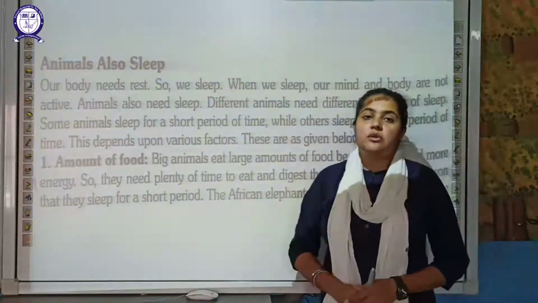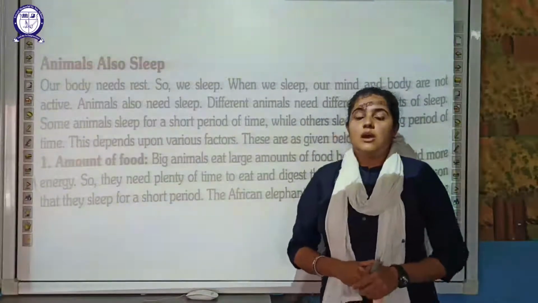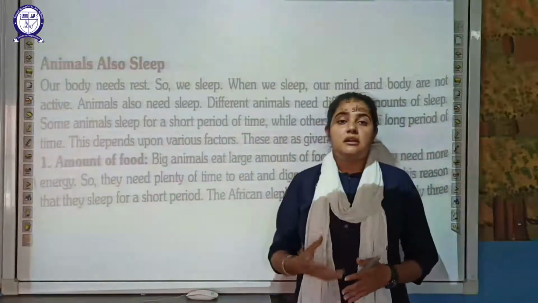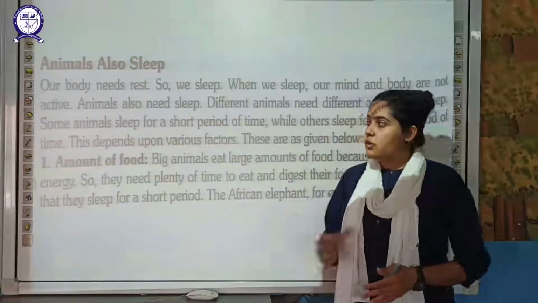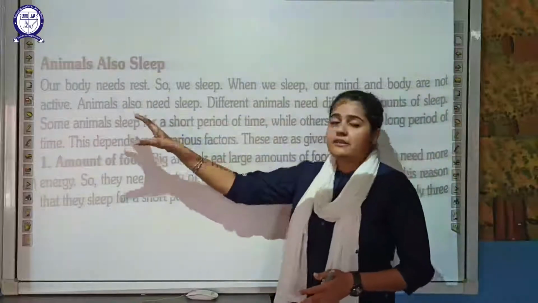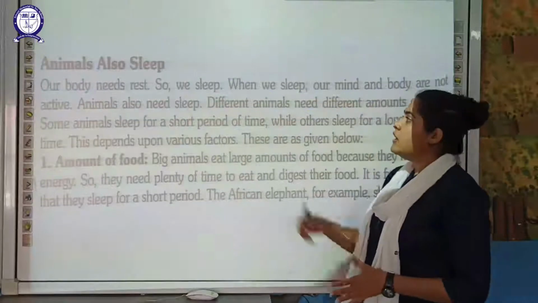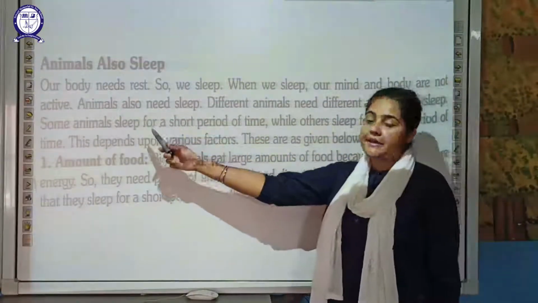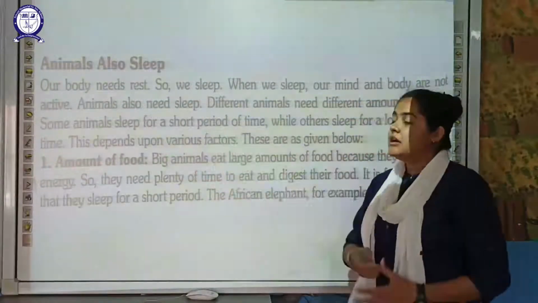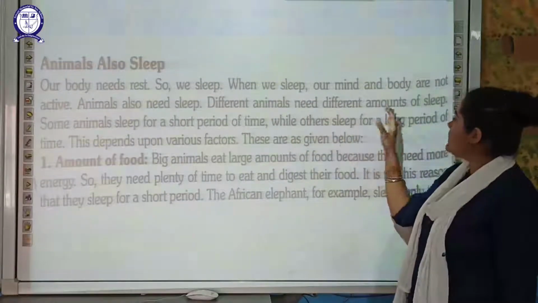The next topic that we have to discuss is that animals also sleep. As you are aware, students, our body and mind need relaxation because we cannot work day and night. So in order to relax our body, we sleep. We sleep during night time. When we sleep, our body and our mind are not active. Animals also require sleep. Different animals need different amounts of sleep.